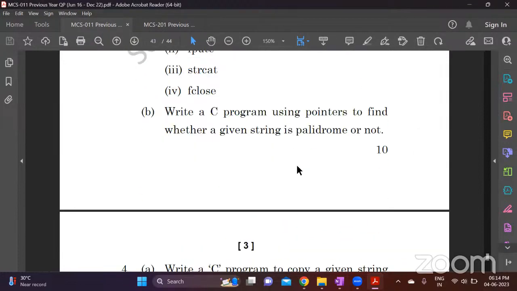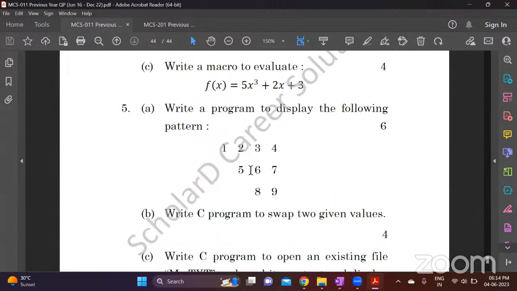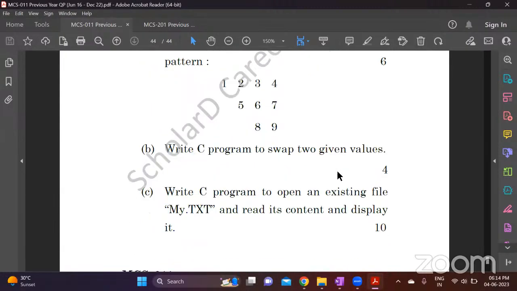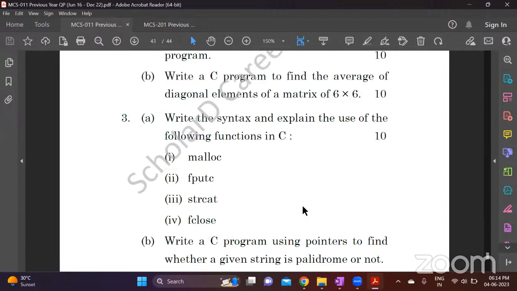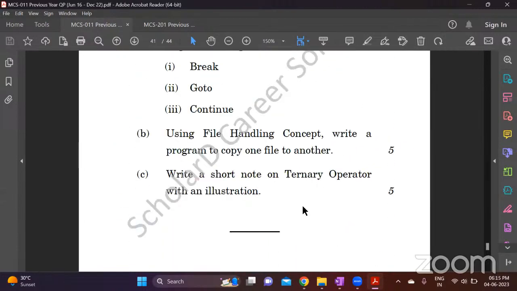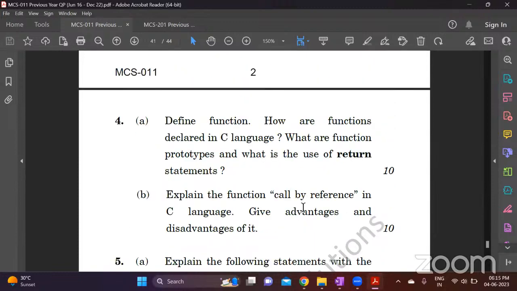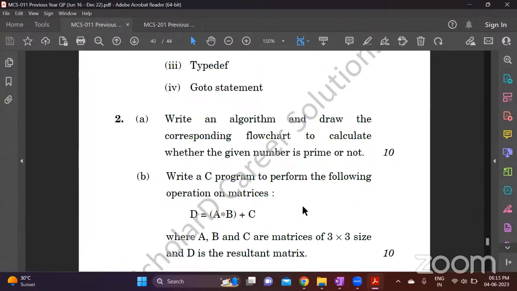Yes, now you can ask for any questions that you have, any particular doubts if you have, you can ask. Yes. Any questions? Procedure to study, I have told you. Apart from that, if you have found any question which is repeated but you don't know the answer for it, you can ask.